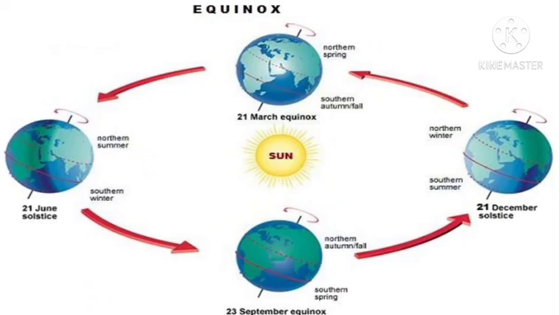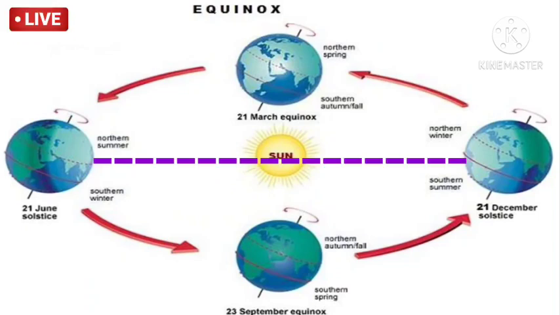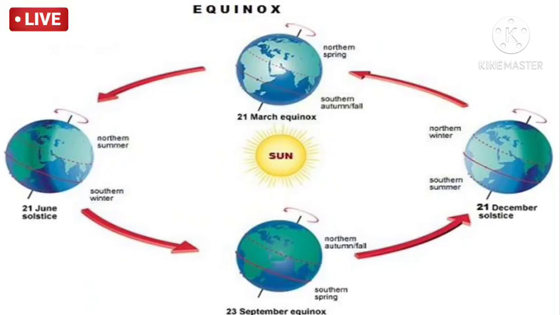That means quite opposite seasons are happening because of these earth movements around the sun. In the same way, 21st March and 21st September also, if you observe closely, quite opposite seasons are happening in the north side and south side. So here is how the seasons are happening. You got the idea, right? I hope you understood this.